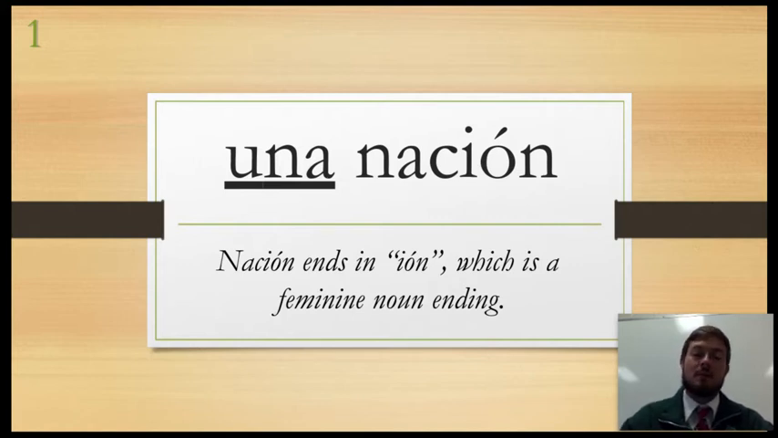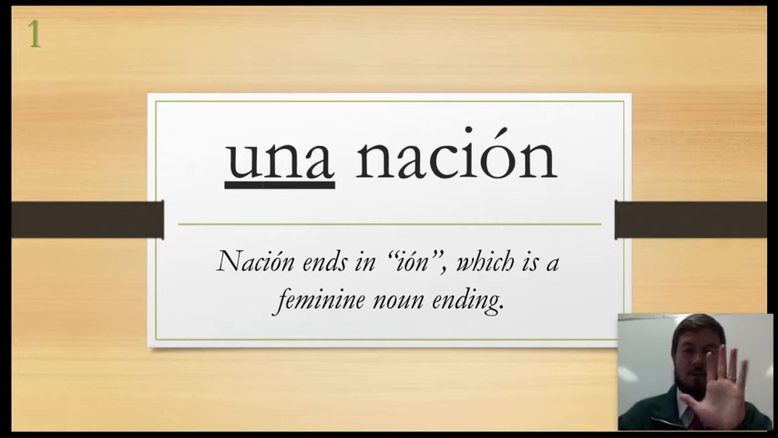Now, the tip here is that if something ends in I-O-N with an accent in Spanish, typically it's going to be feminine, like always. So when you see words like traducción, nación, civilización, those are all feminine words because they end in I-O-N, okay? Cinco más.